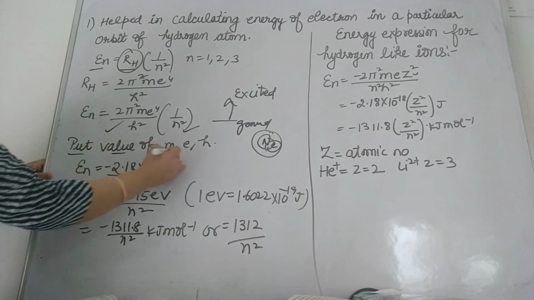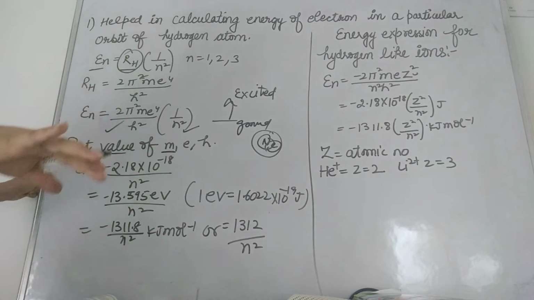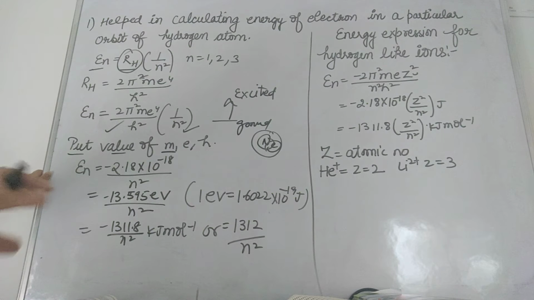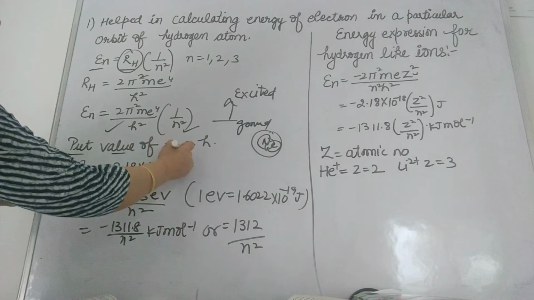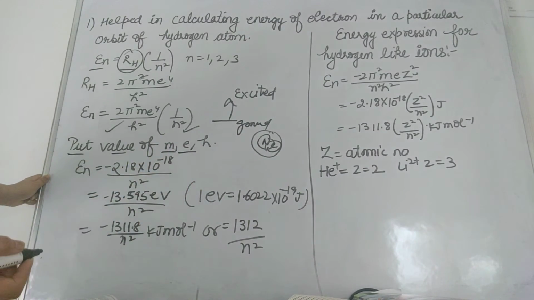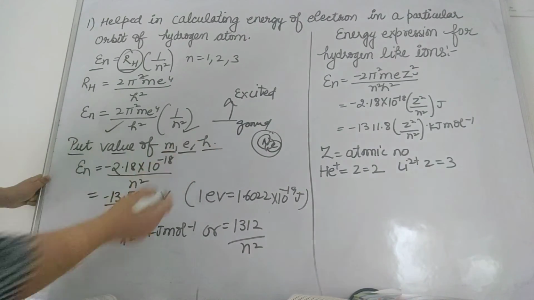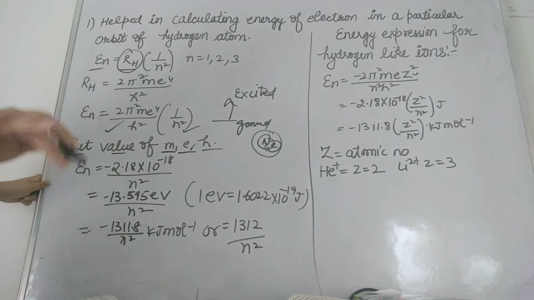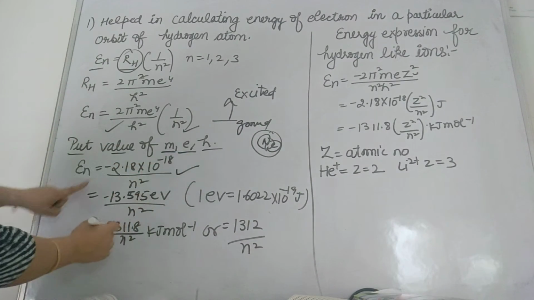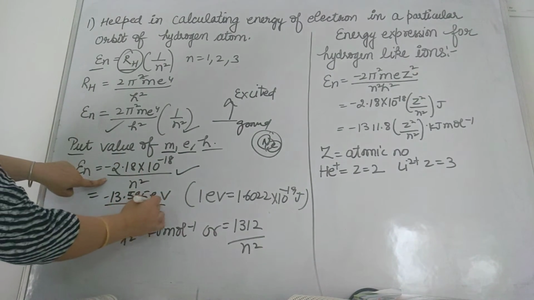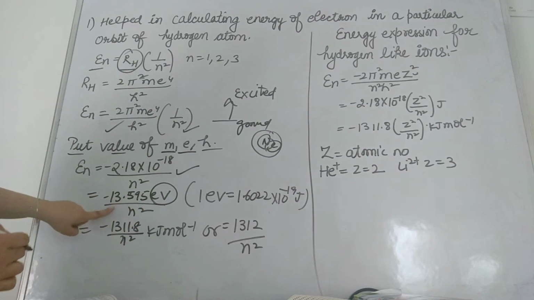Then put the value of mass. It may be given to you for an electron, although in earlier lessons I have told you the value for the mass of an electron, that you can write as 9.1 into 10 raised to power minus 31. Then the charge on an electron, right? Then you can go with the value of Planck's constant. After putting the values and solving it in electron volt, you will get this value.